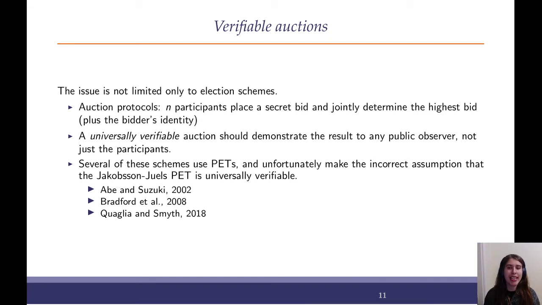Several of them use a plaintext equivalence test, just like Civitas, and unfortunately, several of them again make this incorrect assumption that the Jakobsson-Juels PET, which they cite, is universally verifiable. So here's a short list here. Especially interesting is this work by Quaglia and Smith, which is really interesting. They talk about converting e-voting protocols into auction ones using Helios, a venerable voting system, as their case study. However, they did not notice this important subtlety and seem to have fallen victim to the same trap.